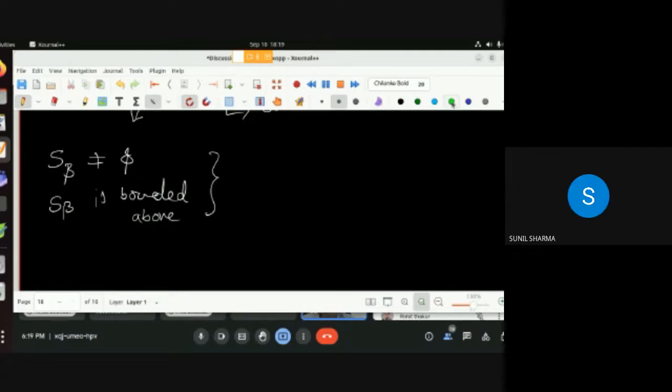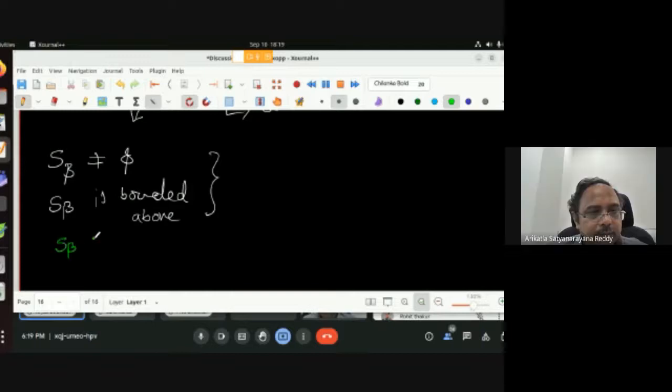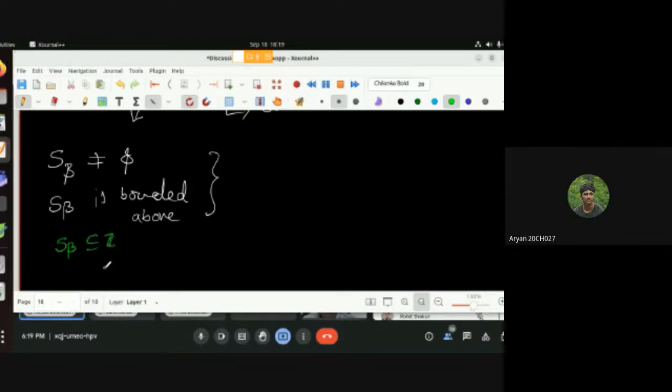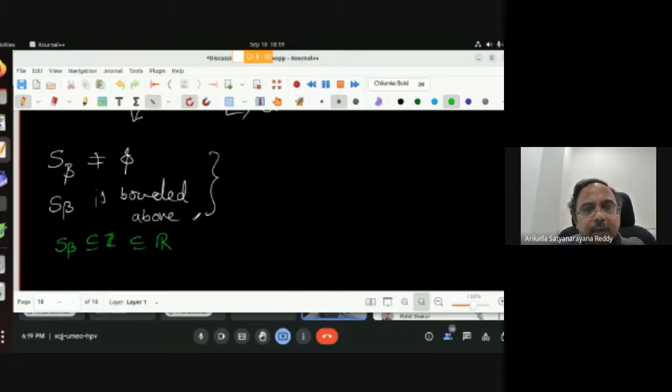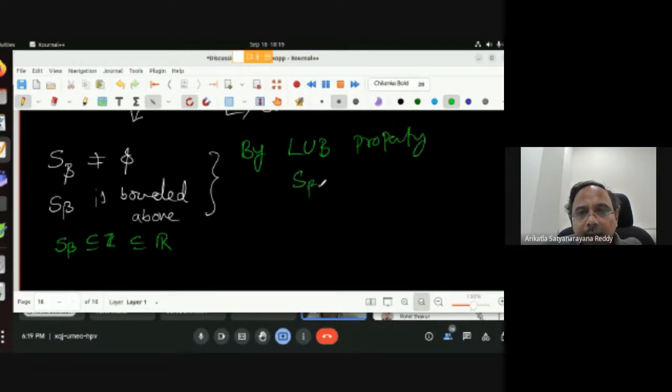Aryan: Yes, sir. Since we said that S beta is a subset of integers, we can take that S beta is also a subset of real numbers. Then by the LUB property, a non-empty bounded above set in R has a least upper bound. By the LUB property, S beta has a least upper bound.